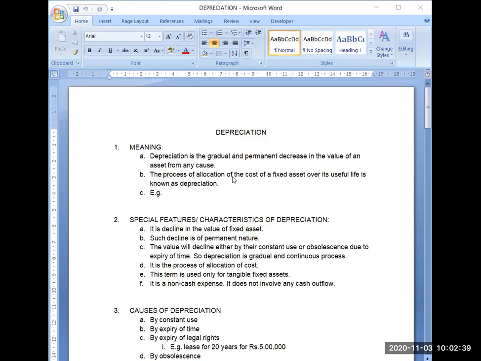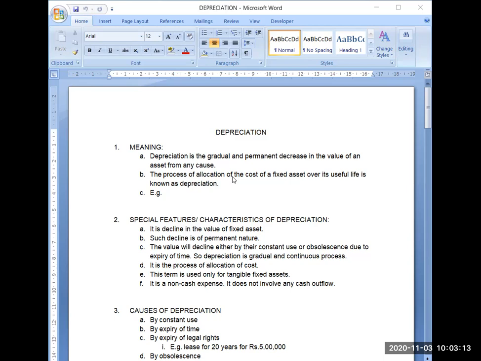Suppose you have purchased a car for rupees 5 lakh and you will be using that car for, suppose, 5 years. Suppose the manufacturer is saying that its useful life is 5 years. So see, you will not be able to recover that amount somehow. What is expense? Expense is the amount which you have paid for getting some benefit. So obviously some benefit you will be getting immediately, some benefit you will be getting for the long term. So when you are purchasing a car, you are paying for a long term expense. Obviously you will be getting its benefit for the long term.